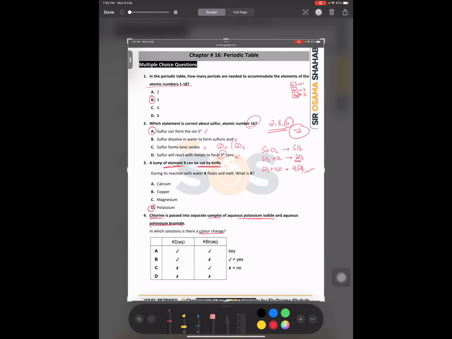Yes. So what should be the answer of this MCQ? It's A, bete. In both of them KCl forms, and in one iodine is liberated and in the other bromine is liberated, and both are colored. So you can say that in both of them, color change would be seen, right or not?